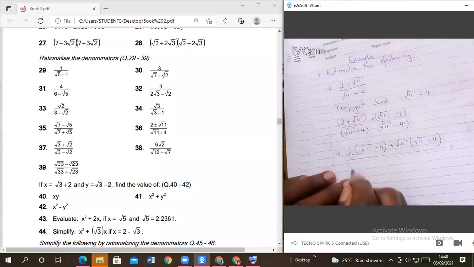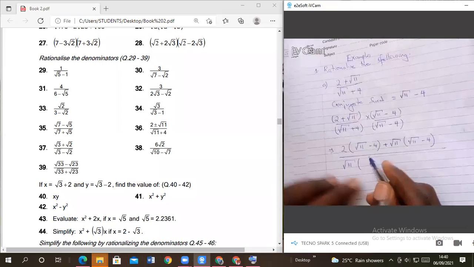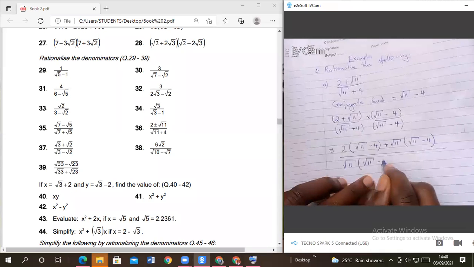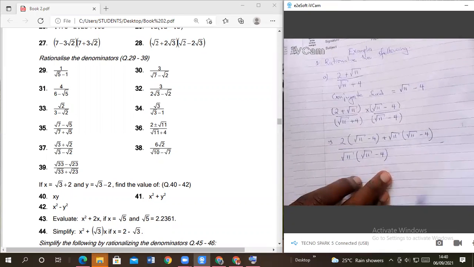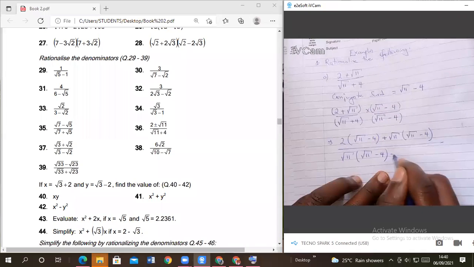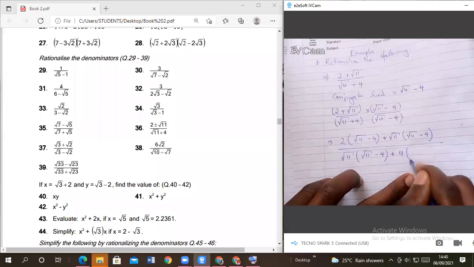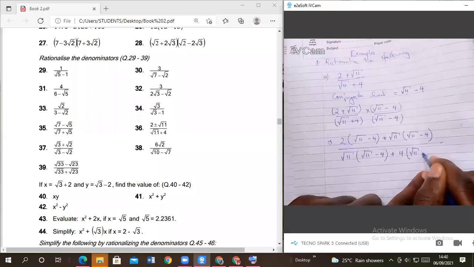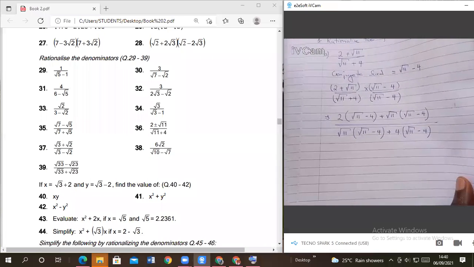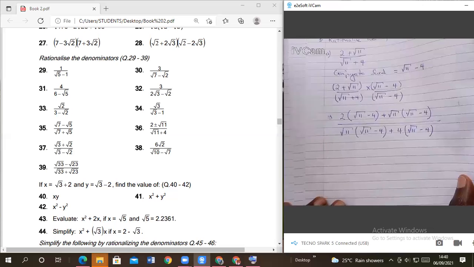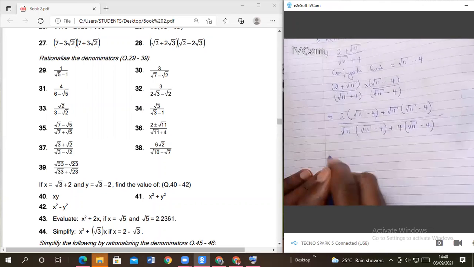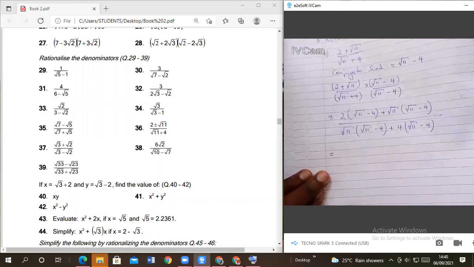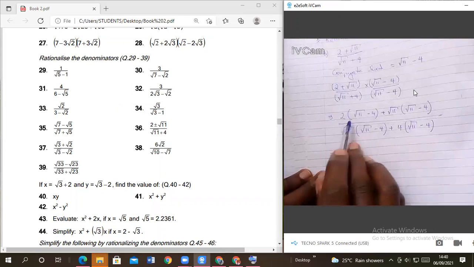We come to the denominator. In the denominator, we shall have root of 11 into root of 11 minus 4, carry it with the sign, plus 4 into root of 11 minus 4. Are we together there? I don't want to leave anyone behind, please. Now expand.